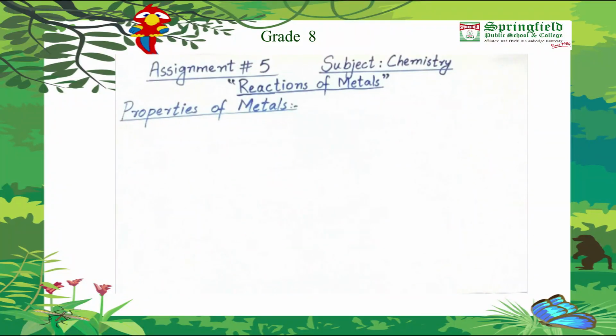When we see the unique behavior of metals, there comes a question in our mind: what makes them behave like this? So the answer is the arrangement of atoms in a metal. Atoms are arranged in a particular way and this gives us the properties of metals. So let's study these properties.